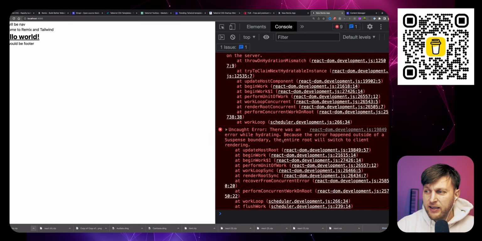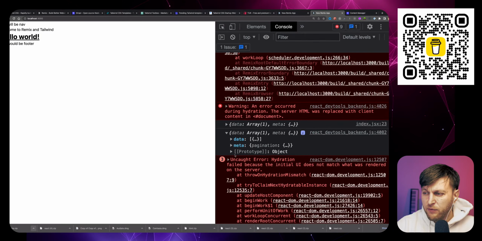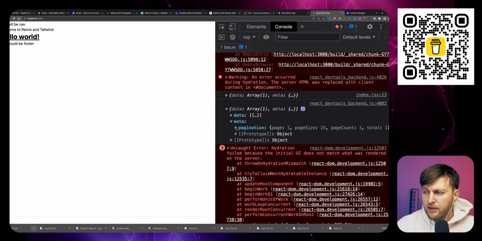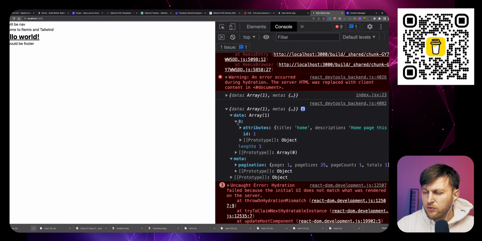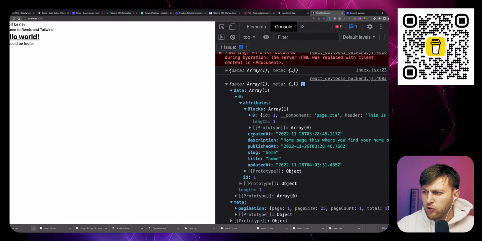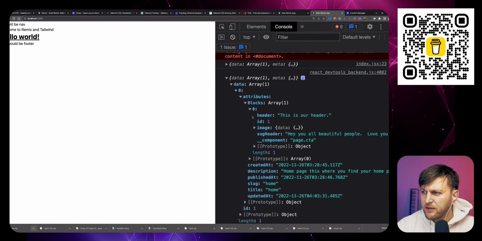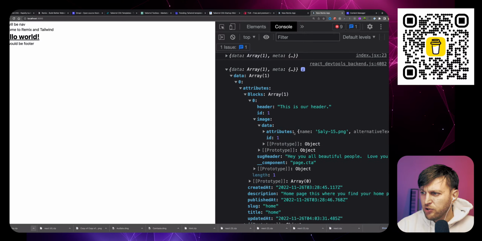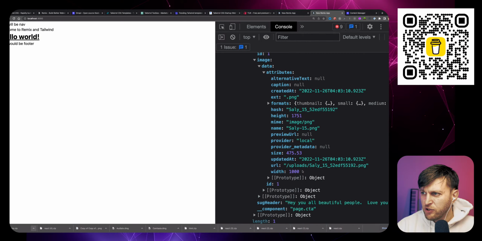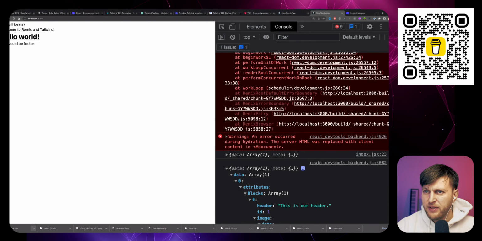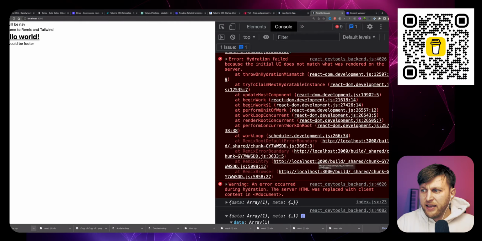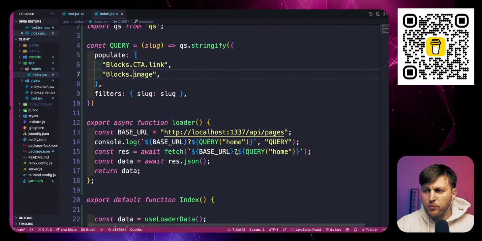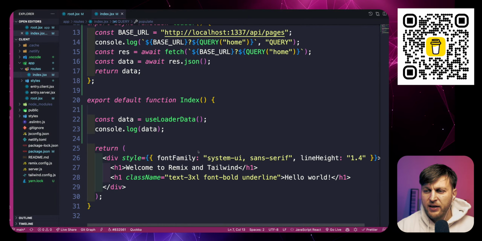So I was going to take a break and not try to solve the problem, but we figured it out. Now if I look here, check this out, we go to our items that we're returning, we go to our blocks, and notice inside our blocks we're getting our CTA component, and we're getting our image that we uploaded, which is fantastic. We have all the data that we need. So nice, we are getting the data. Now we're able to move on to the next step, which is building our component.